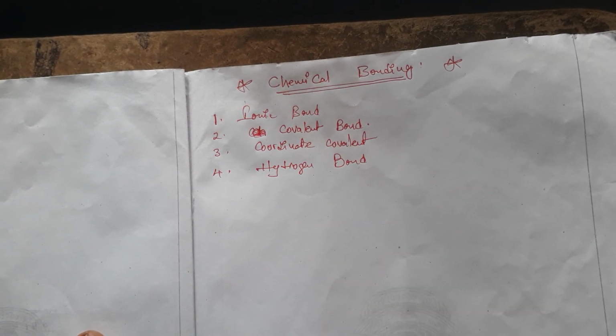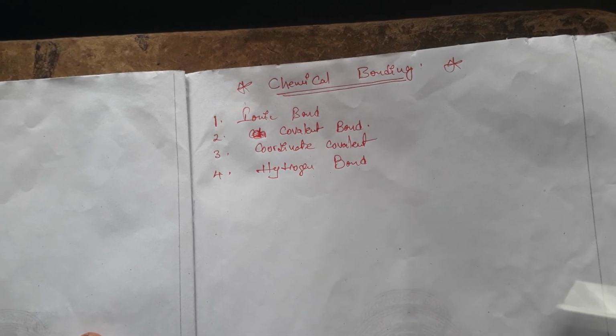These are some of the types of chemical bonds.